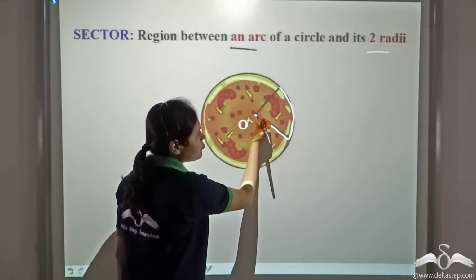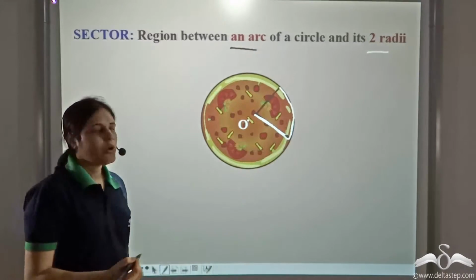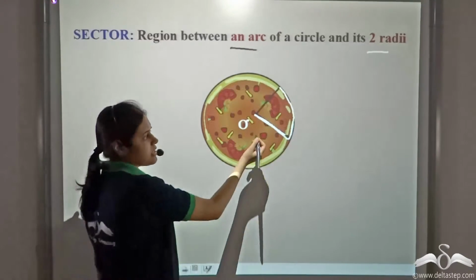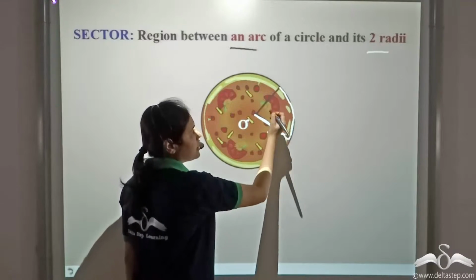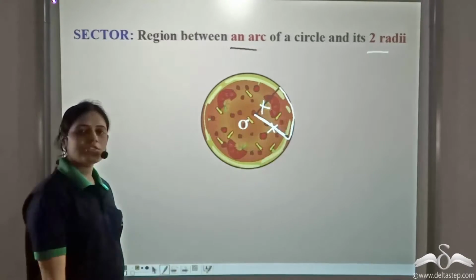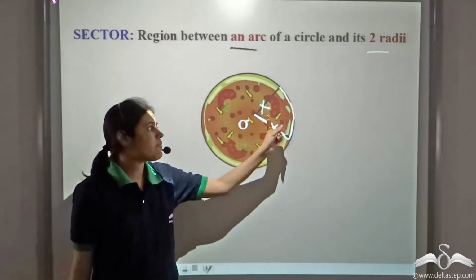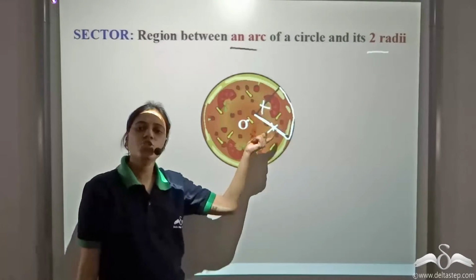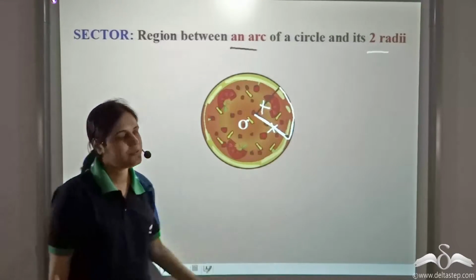Is this a radius of a circle? Well, no. It does not extend till the center O. So this is not a radius of a circle. Even this is not a radius of the circle. So this part is not called a sector. A sector will be enclosed between two radii and an arc.